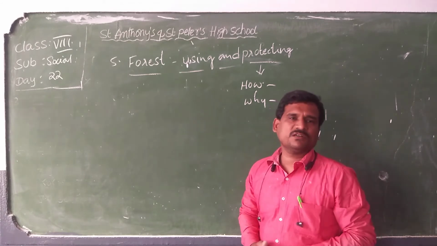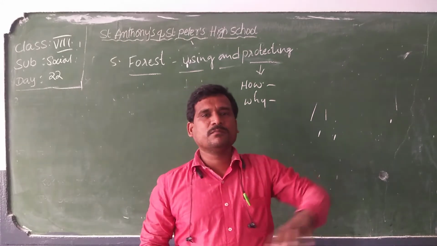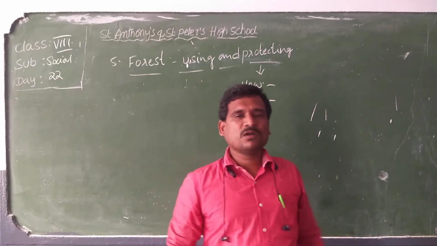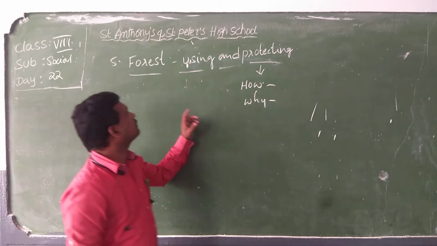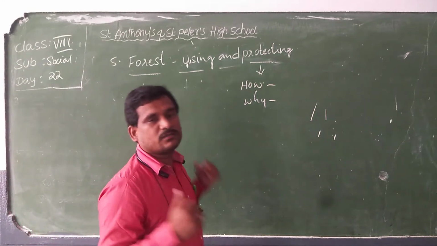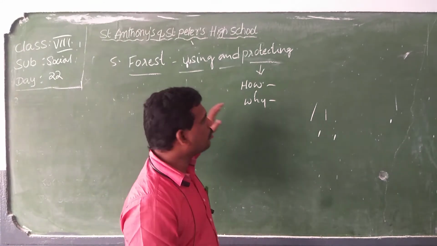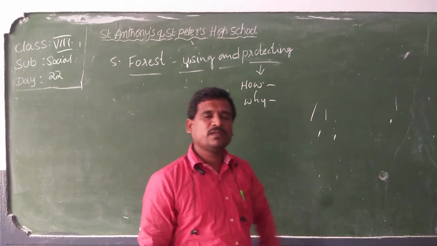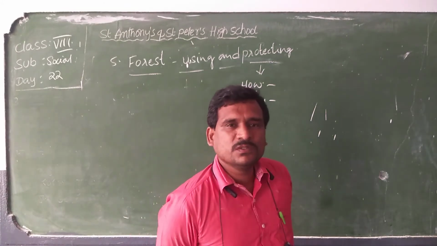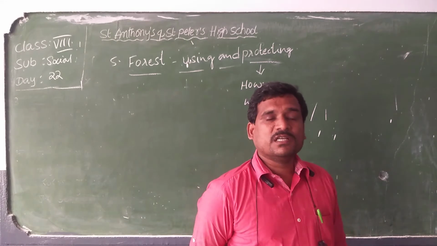After a certain period of time, you will find a tract completely barren. What we told in the earlier classes, what is a forest means? A place where we find large number of trees, plants, animals. So if you go on cutting the trees, what will happen? The land will become barren, treeless.